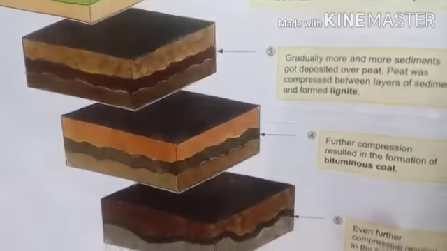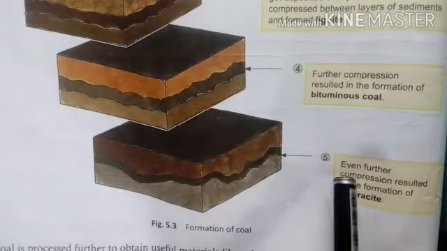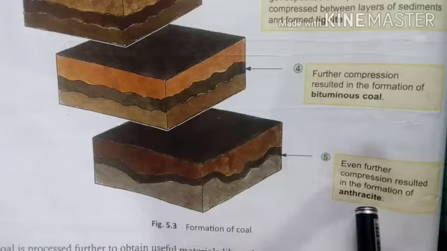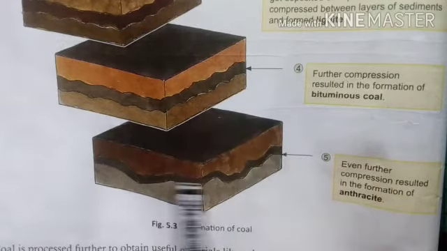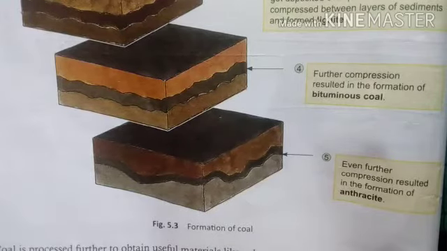And in the last picture, the fifth one, even further compression resulted in the formation of anthracite. A lot of pressure can convert this into anthracite. This is how coal is formed.